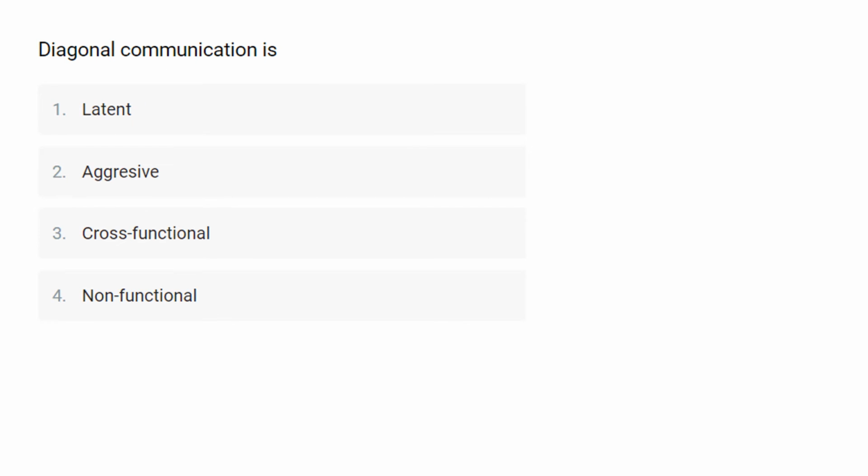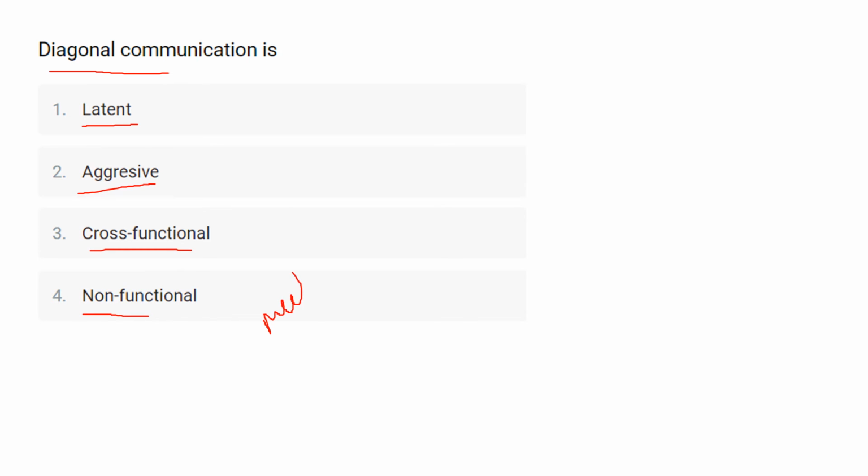Diagonal communication is... So here in this question they ask you about diagonal communication, for which the first option is latent, second one is aggressive, third one is cross functional and the last one is non functional. The patterns of communication are called flows and they are commonly classified according to the direction of interaction, that is downward, upward, horizontal, diagonal and external.